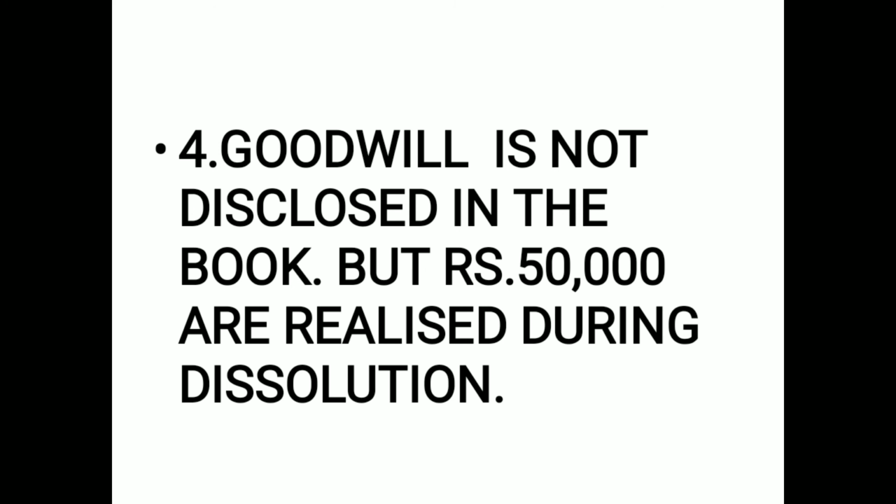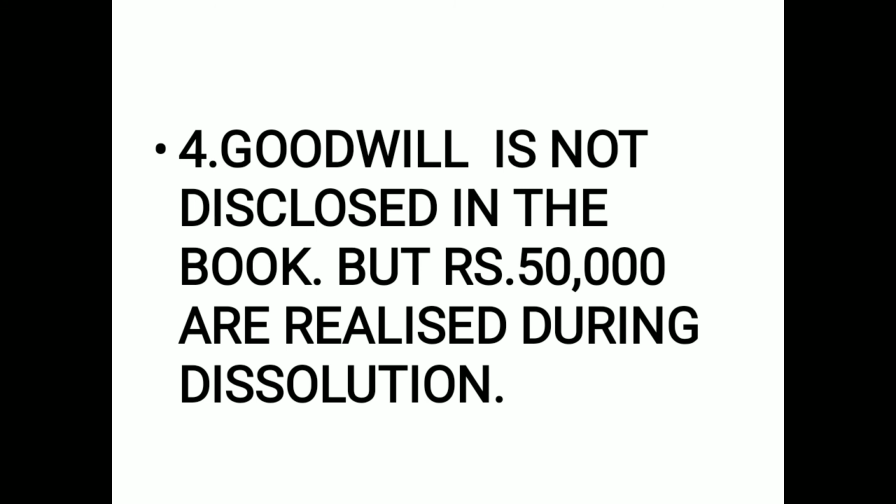It says goodwill is not disclosed in the book, but rupees 50,000 are realized during dissolution. Okay. Goodwill is an intangible asset. It is not disclosed in the balance sheet. It is not disclosed in the book. So what is this? This is an unrecorded asset.